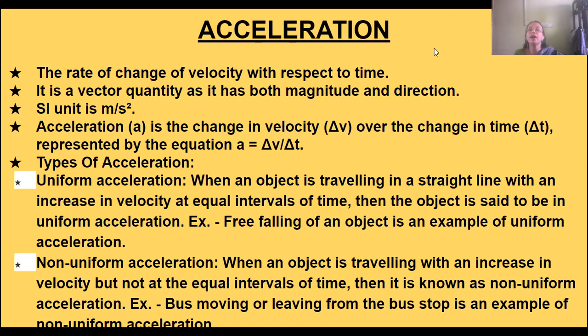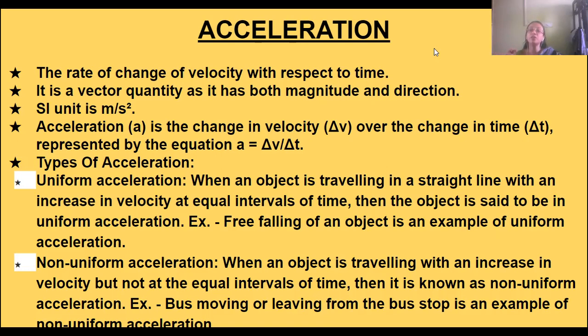Acceleration is denoted by a small a. Velocity is denoted by small v, and the change in velocity is denoted by the triangle, that is called delta. So delta v means change in velocity. Time is denoted by t, and delta t means change in time.